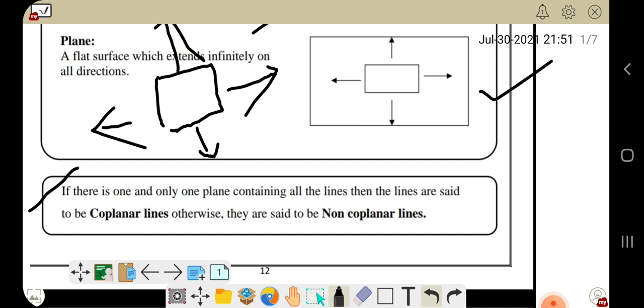If it contains lines like this, straight lines like this, then we can say these are coplanar lines. It means all the lines exist on the same plane. That is called a coplanar line.